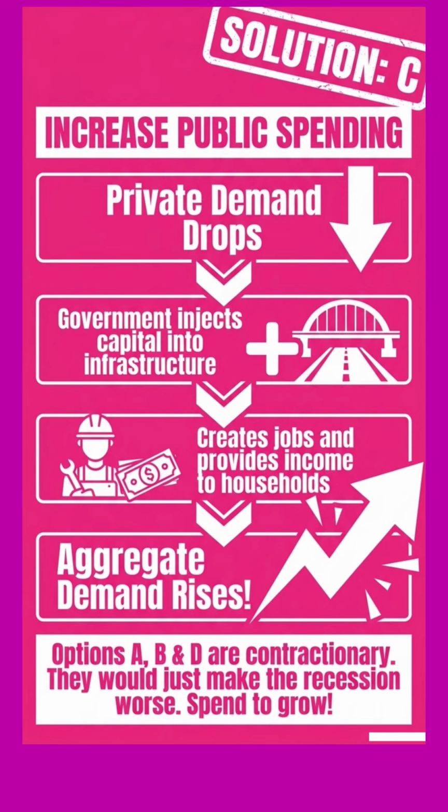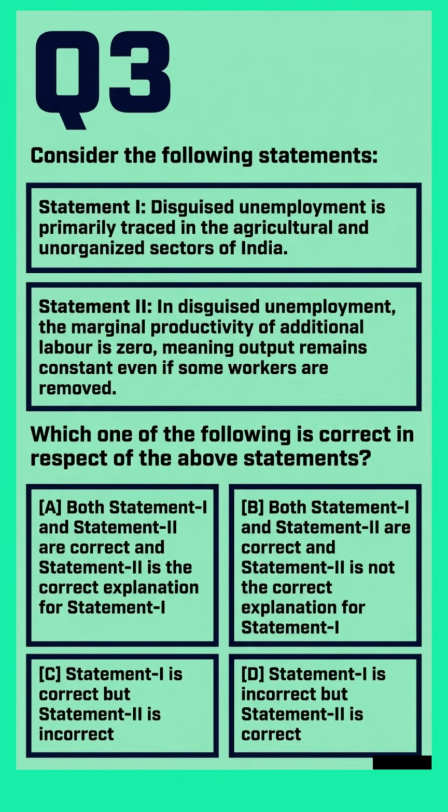This is coming from Keynesian logic, which states that when private demand collapses in a recession, the government must step in by doing more infrastructure spending, creating jobs, giving income to households, and thereby triggering the multiplier effect where that initial spending generates a much larger rise in national income. Thus, the other options, A, B, and D, are all contractionary. They worsen recessions. Last question.